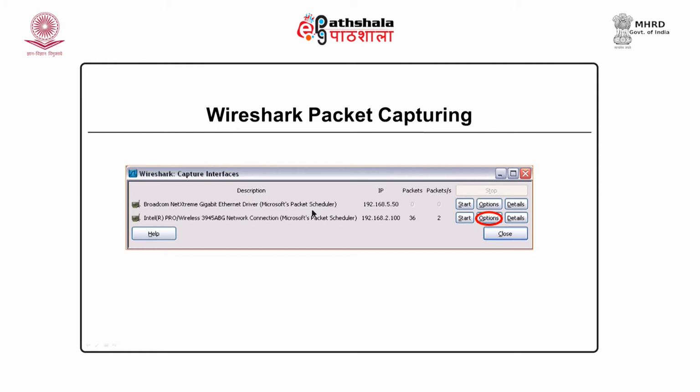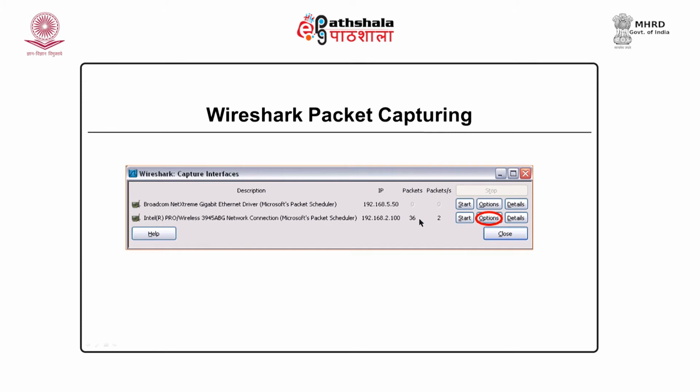Laptops can have two interfaces. Servers will also have two interfaces, but servers generally do not have a wireless interface, whereas laptops have Ethernet as well as a wireless interface. Now, when we see there are IPs given to these interfaces, from this you can see the wireless interface is on because it shows packets. There are packets that are being received or being sent. So, by clicking on the start button, we start the packet capturing.